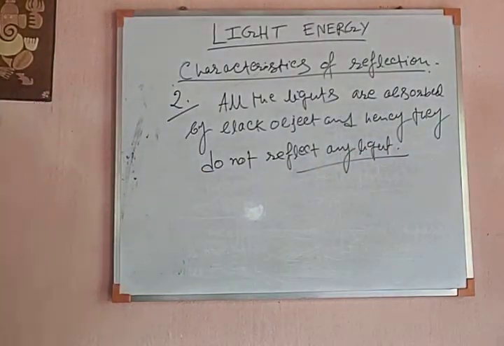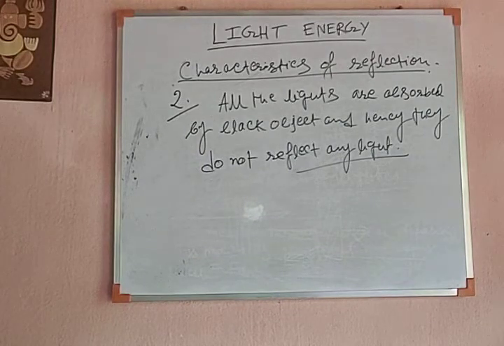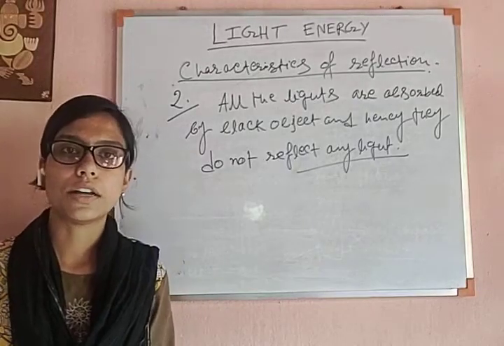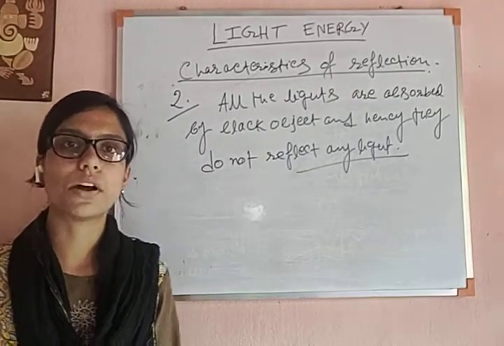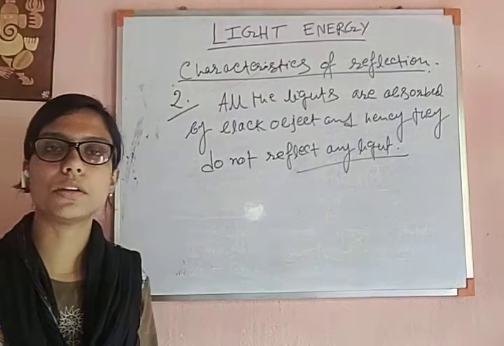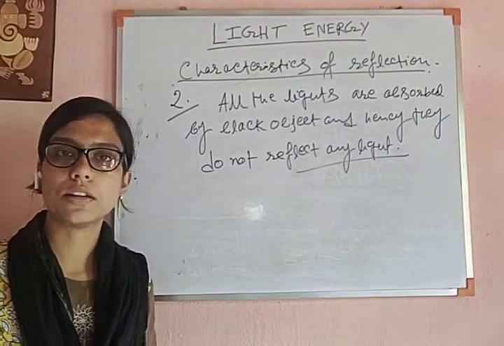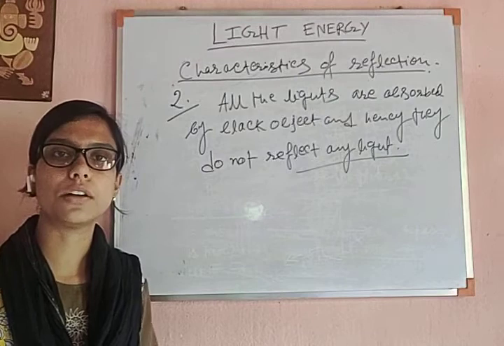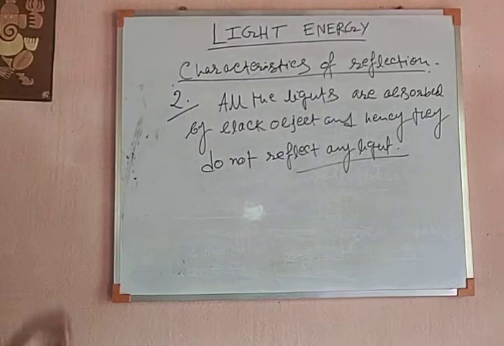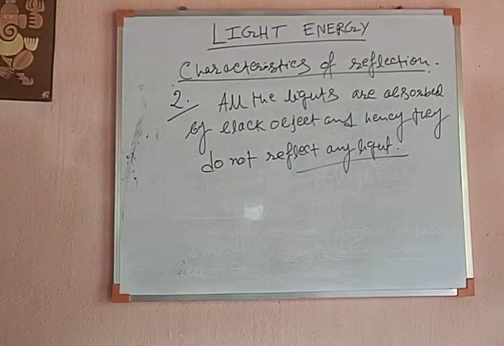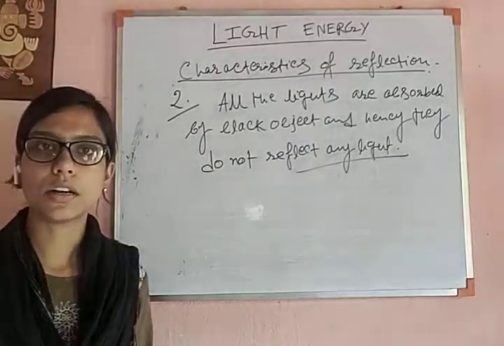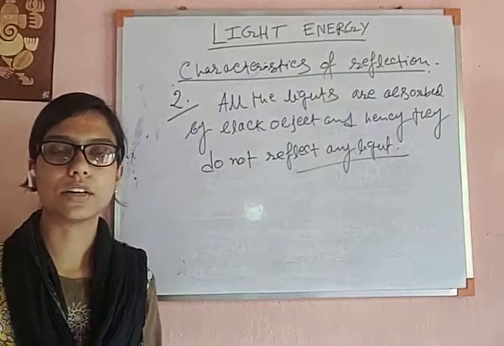So these are the two characteristics of reflection. That is, all the lights are absorbed by black objects so they do not reflect, and the extent of reflection is different for different objects. For a transparent medium, light is passing through the medium, and hence the reflection is minimum, and for opaque objects it has some kind of reflection. But for a polished or shiny surface, the reflection tendency is maximum. Okay, so in the next class we will start from what is a plane mirror and how it reflects the light.